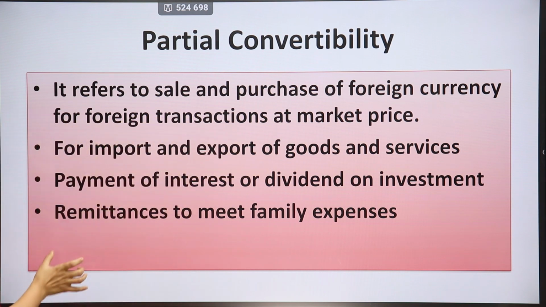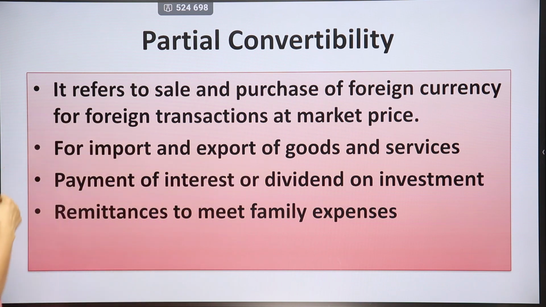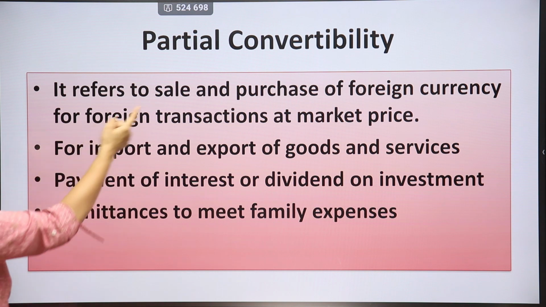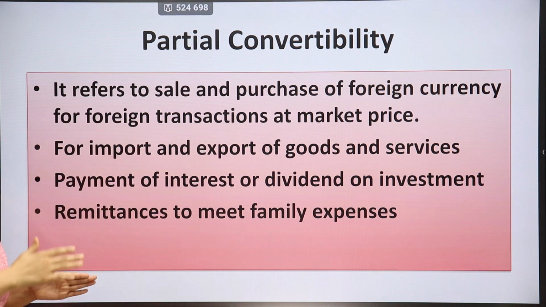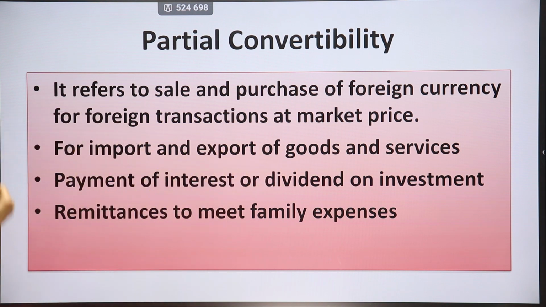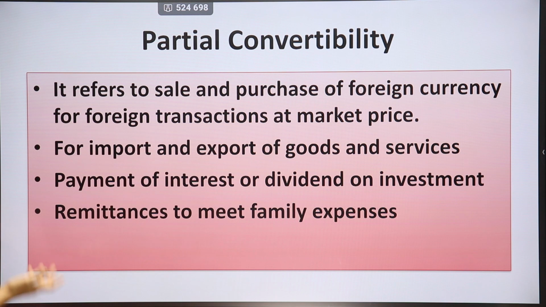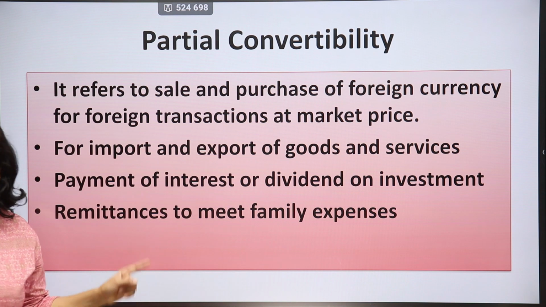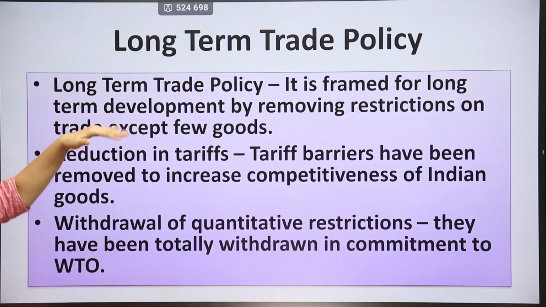For limited purposes, what are they? For import and export of goods and services. For example, when you want to import some machines from abroad, you can get dollars for that because you will have to pay the price of those machines in dollars to UK or US. And for export of goods and services, dollars are available. Payment of interest or dividend on investment, for that foreign exchange can be given to you, and remittances to meet family expenses, for that also foreign exchange can be given to you. Otherwise foreign exchange is not freely available in your partial convertibility.